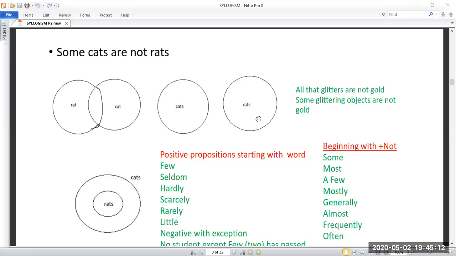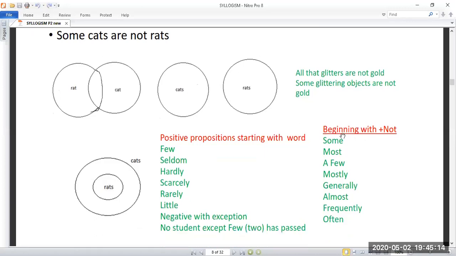So these are the keywords which you have seen in the second and third cases also, the some model. The same applies, but if it is joined with not, for example, some students are not present, that means you have to solve it using the some not. Most of the students are not regular, like that. These are some of the examples I have given.